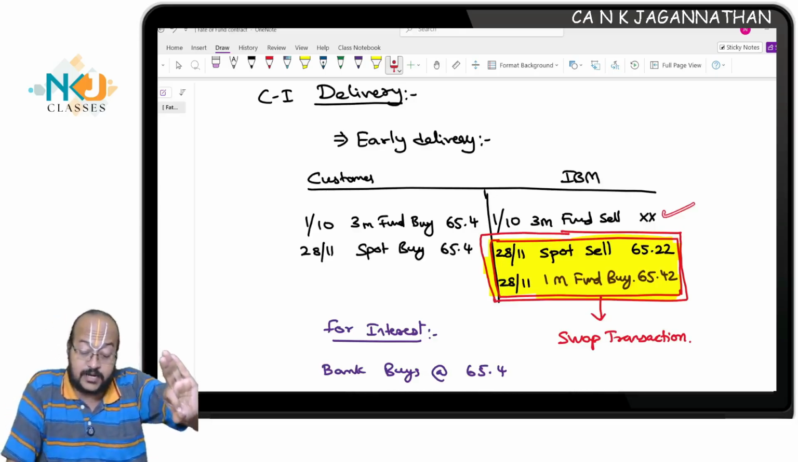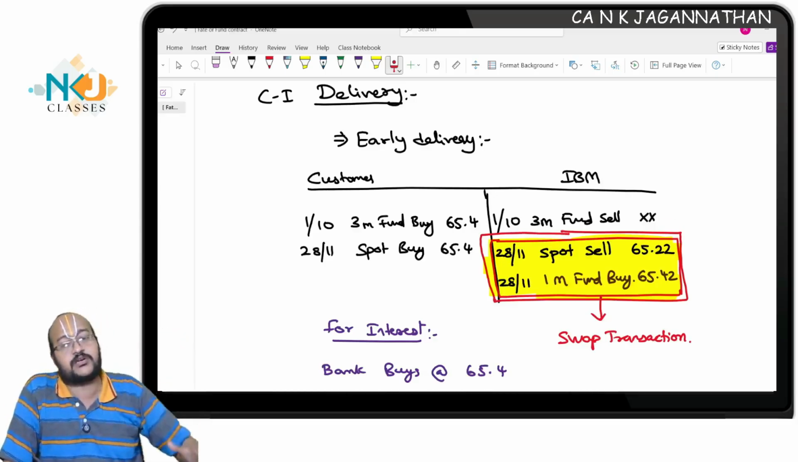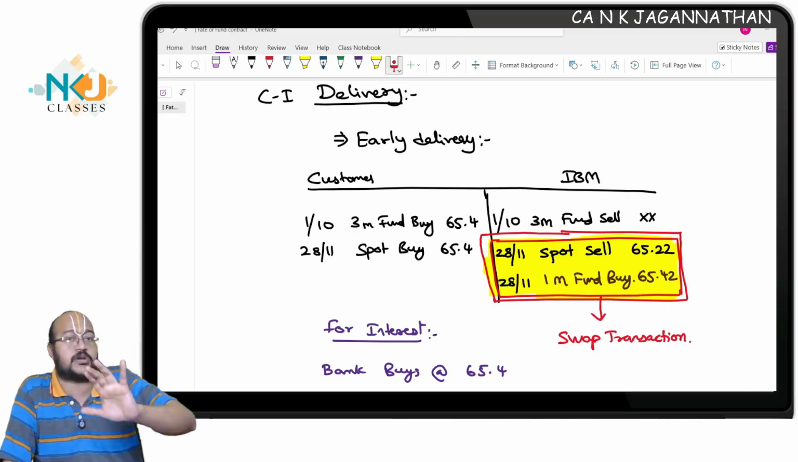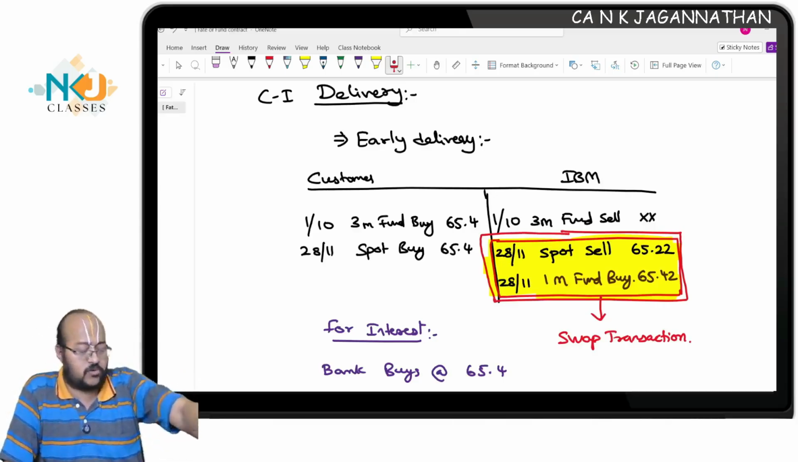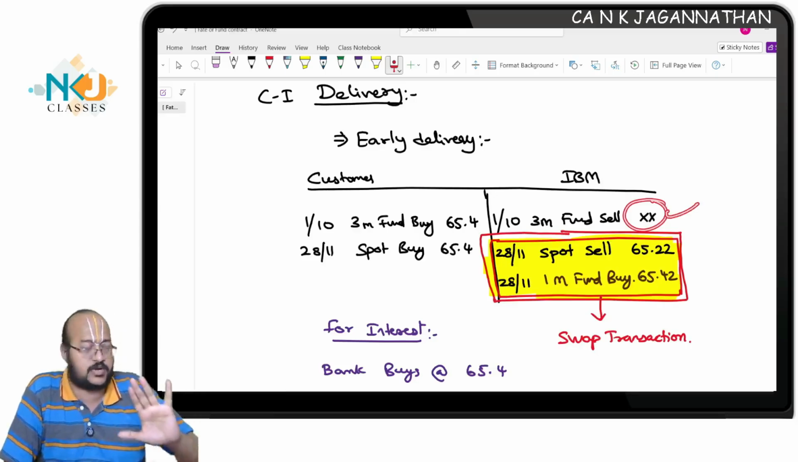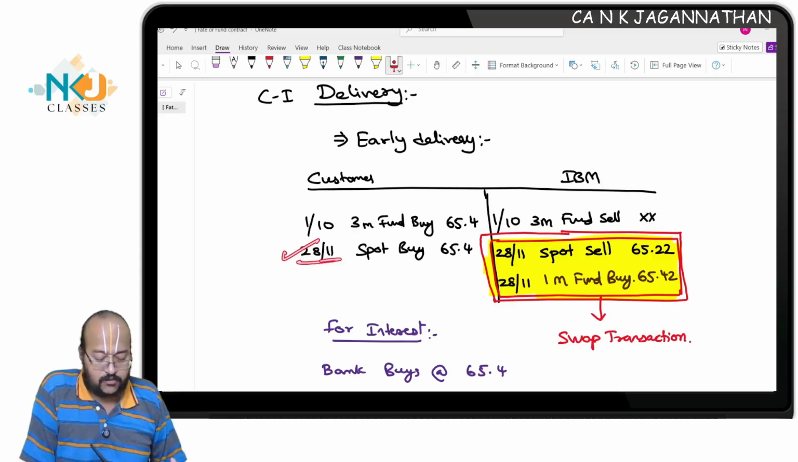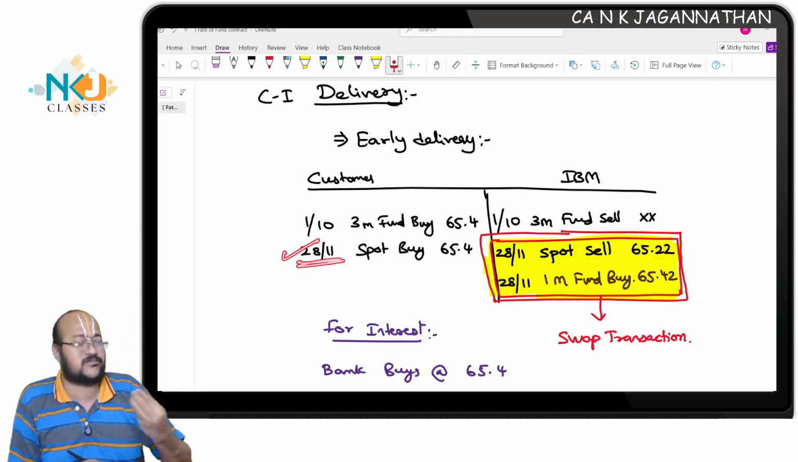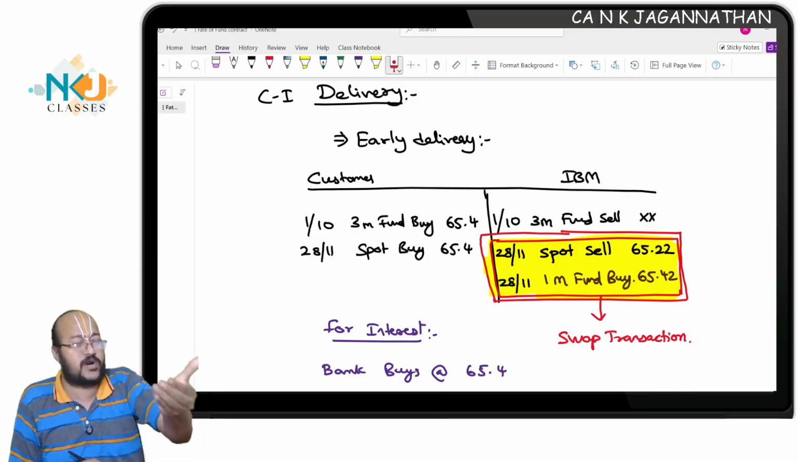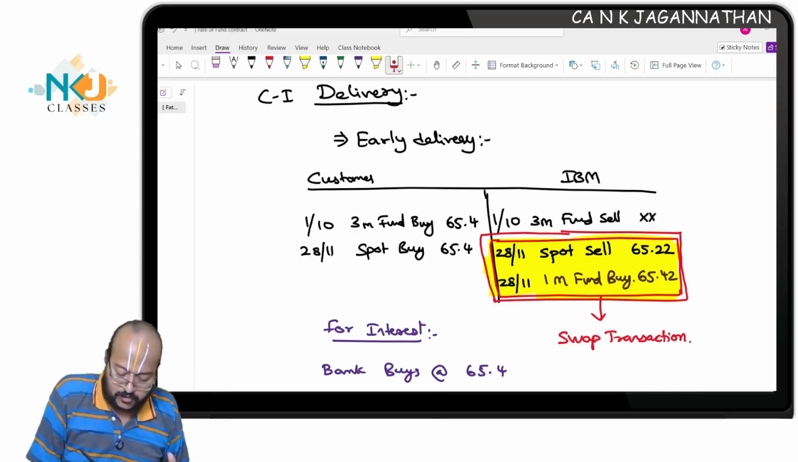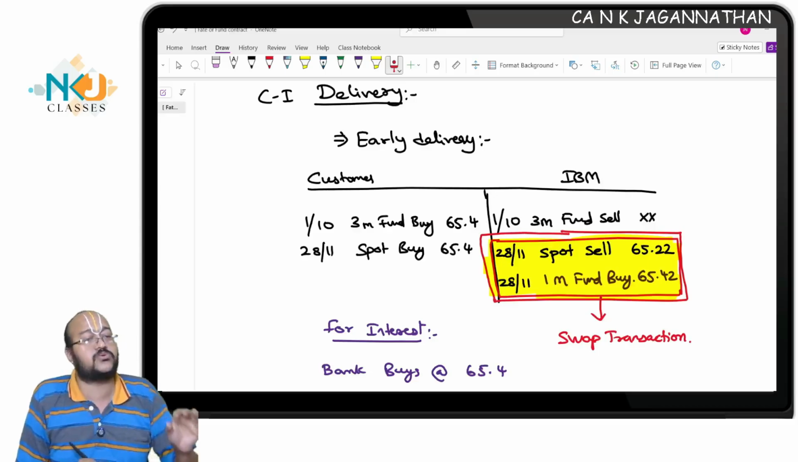Now, what is the selling rate at which the dealer will sell in the interbank market? It is not given in the question. No issue, I have put it like this. Are you all understanding? Not given, no problem. Next, on 28th November, 1 month before, the customer comes and asks us to buy the dollar early.